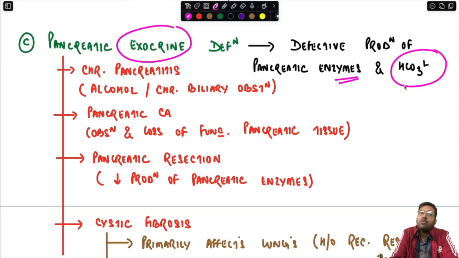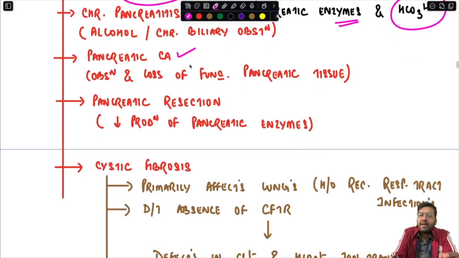So when can you see the pancreatic exocrine deficiency? You can see it in conditions of chronic pancreatitis secondary to alcohol abuse or chronic biliary obstruction, or there can be a thousand other reasons for chronic pancreatitis. Secondary to pancreatic carcinoma, there is an obstruction and there is loss of function because of damage to the pancreatic tissue. Then pancreatic resection, so there is a reduced production of pancreatic enzymes.